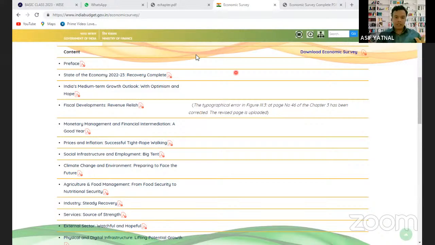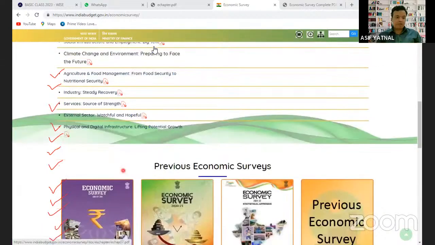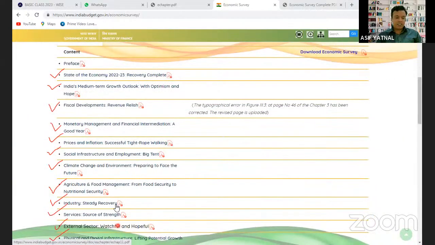For those who are going to appear for this year's exam, I would suggest you read one chapter a day. Like on the first day you read the first chapter, then the second chapter, and so on, chapters 1, 2, 3, up to 12. So there are a total of 12 chapters here. If you read one chapter a day, we can finish this Economic Survey in 12 days. So every day you have to read one chapter and make notes.